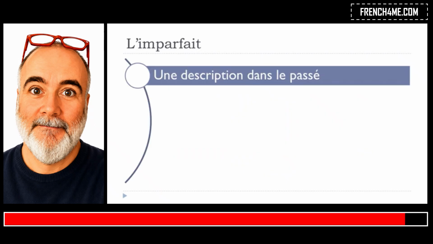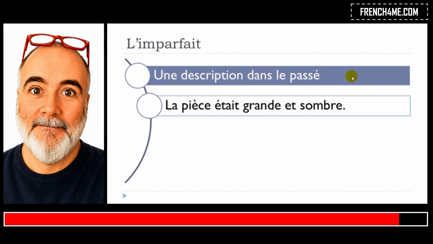The first situation when we will use l'imparfait will be if you want to describe something in the past. Une description dans le passé. Like in this example here, la pièce, the room, était, so that's the verb here. The verb is to be, and it's the imperfect form, était, grande, big, et sombre, dark. So in that case, you want to describe the room, then you should use l'imparfait.